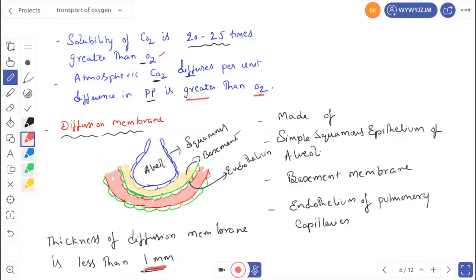Remember, this is a very important question for objective exams: name the layers in sequence. They will ask you the sequence of the diffusion membrane. Remember that epithelial tissue lies on the basement membrane. So this is the epithelial tissue, and this is the basement membrane. The basement membrane is present both for the squamous epithelium of the alveoli and for the endothelium. So here also there is a basement membrane. So in between these, let us see the next one.